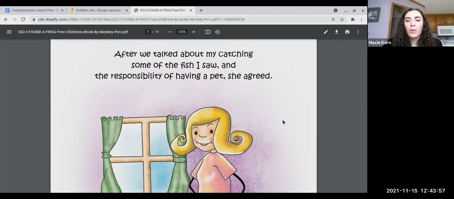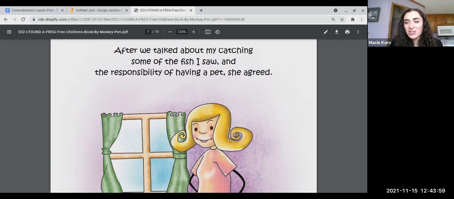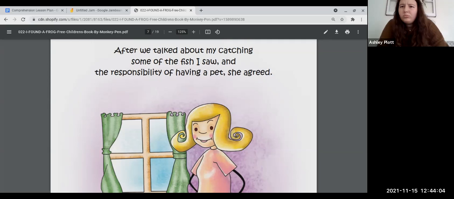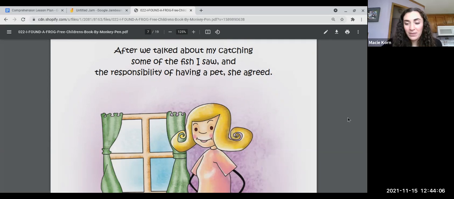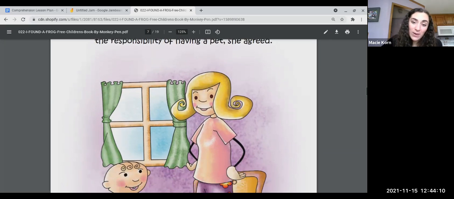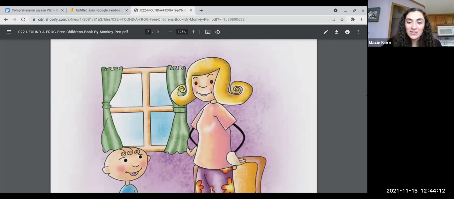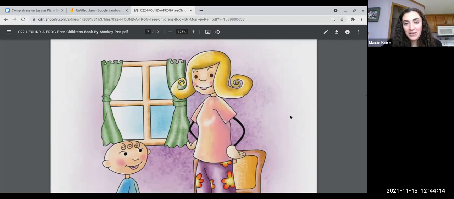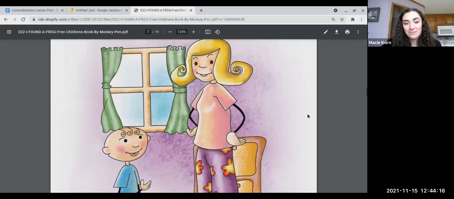Awesome. So what do you think would be the responsibilities of having a fish? Would you have to give it baths? No. No, we would just have to feed it and make sure we clean up after it. All right, so maybe this is why the mom agreed to let the boy have a fish, right? Because they're pretty easy pets. So here we see she said yes.